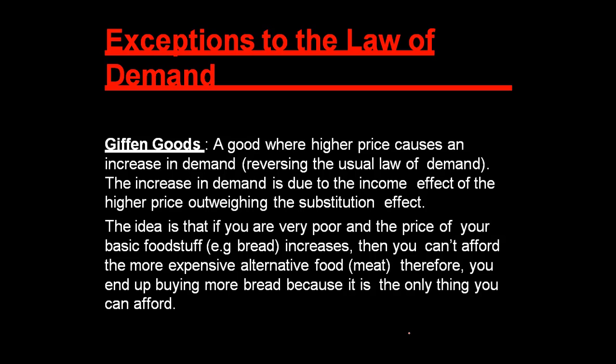The increase in demand is due to the income effect of the higher price outweighing the substitution effect. The idea is that if you are very poor and the price of your basic stuff like bread increases, then you cannot afford more expensive alternative food like meat. Therefore, you end up buying more bread because it is the only thing that you can afford.